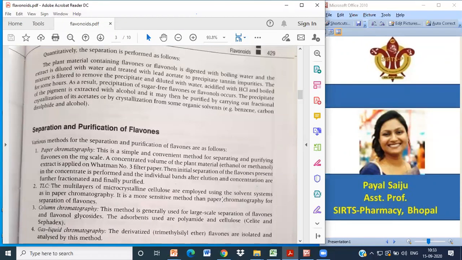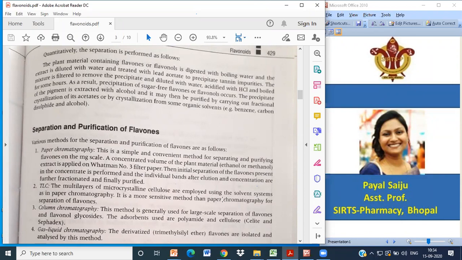And in case of column, as the name indicates, it has a column. Okay, there is a proper column chromatography column, and this column you have to prepare. In this column, you have to fill the column with your proper stationary phase. Okay. So once the filling is done, a proper filling, there should be no gap, there should be no aeration, making sure that after filling it allows the solvent to pass through it. Okay, so you need a proper amount of preparation of solvent, and you need a proper amount of sample as well. So you can say a large scale of separation can be done.